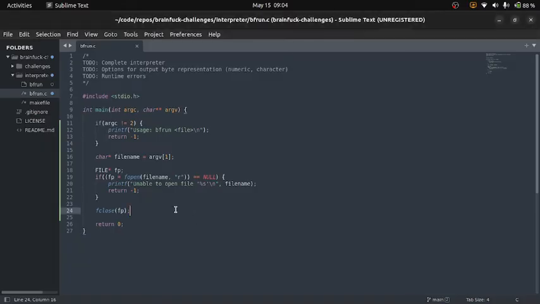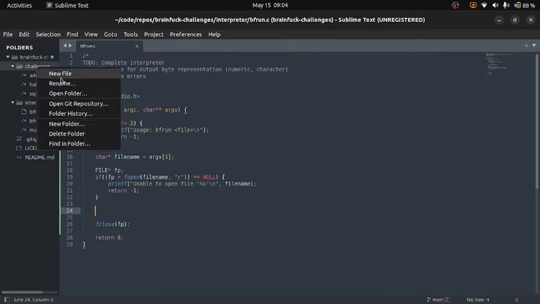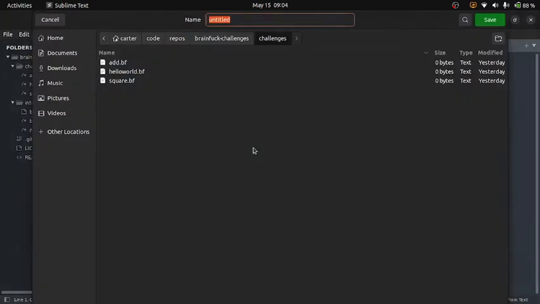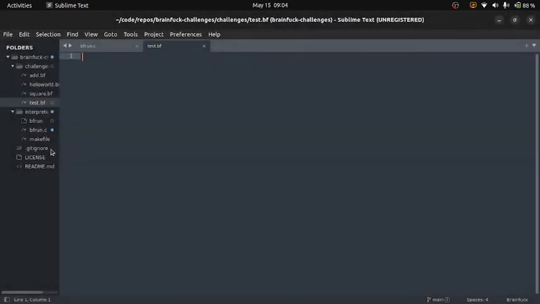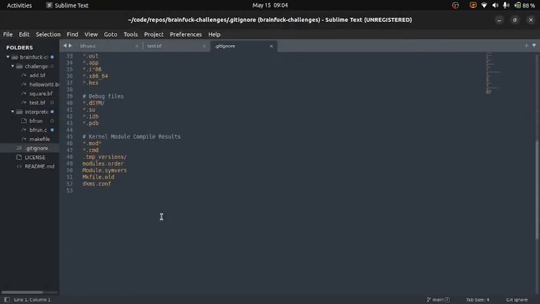But now that we have our file, let's create our array of code, basically. So how this is going to work, let's actually add in a new file, and we'll call this test.brainfuck. And I'm also going to add that to our gitignore.